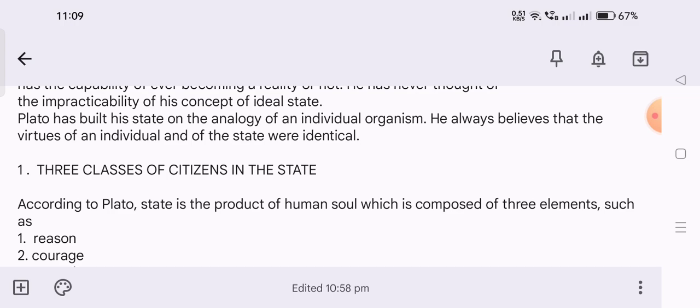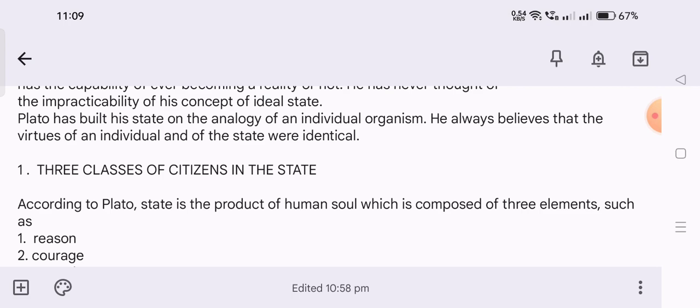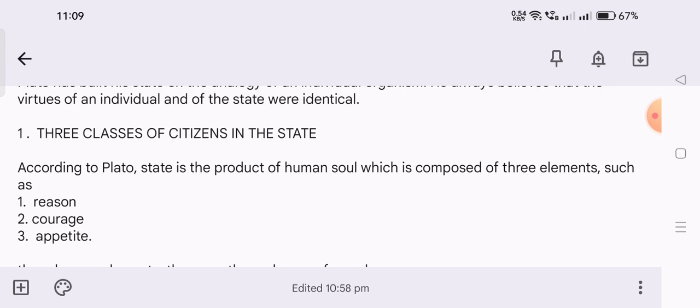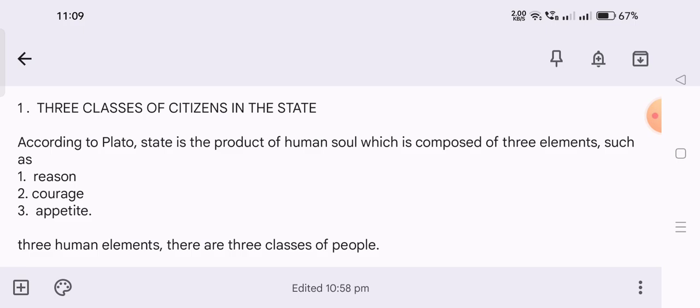He also explained that in society there are three types of citizens. For example, according to Plato, the state is the product of the human soul, which is composed of three elements. So here he said that the human soul is divided into three categories.